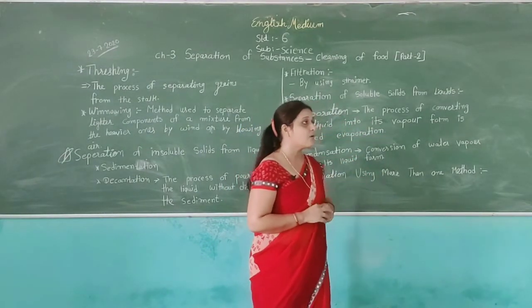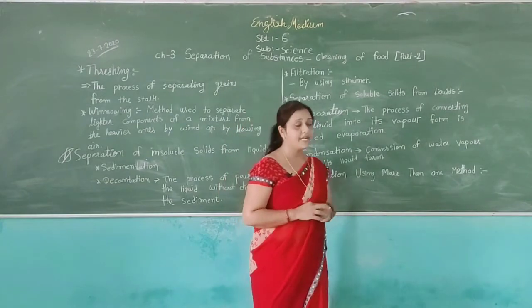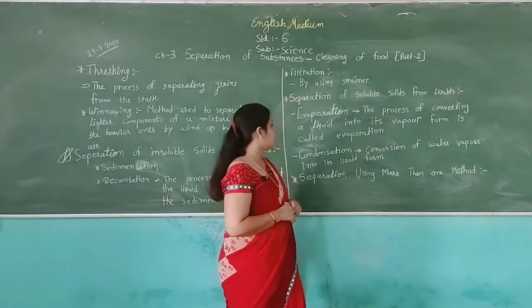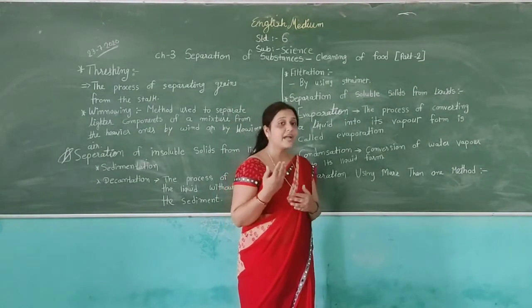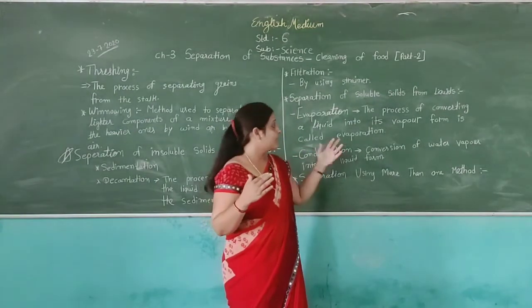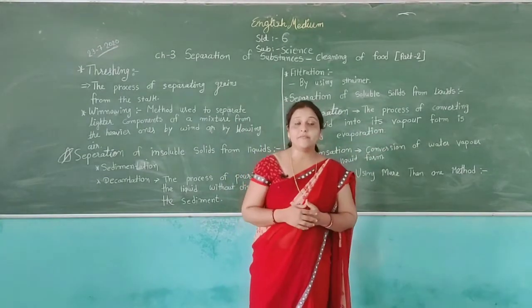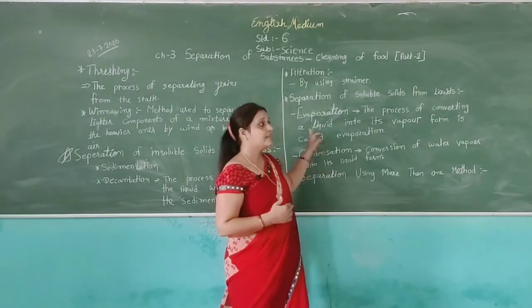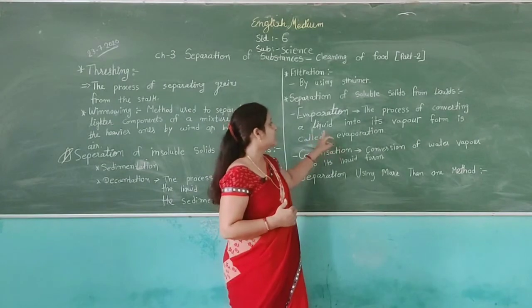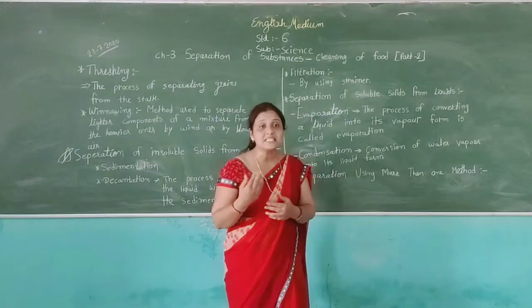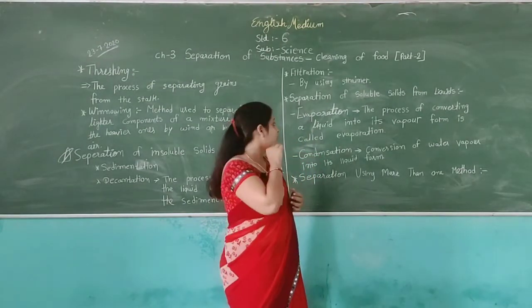Evaporation: the process of converting a liquid into its vapor form is called evaporation. In evaporation, you get the water in which form? Vapor form. The process of converting water into water vapor is called evaporation.